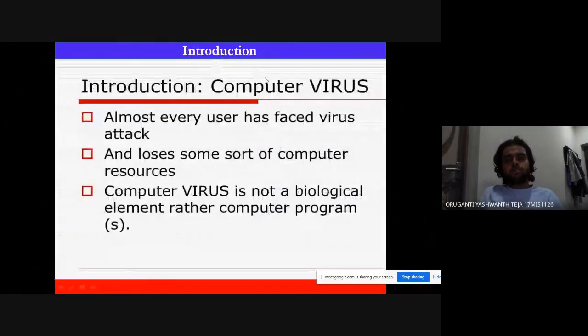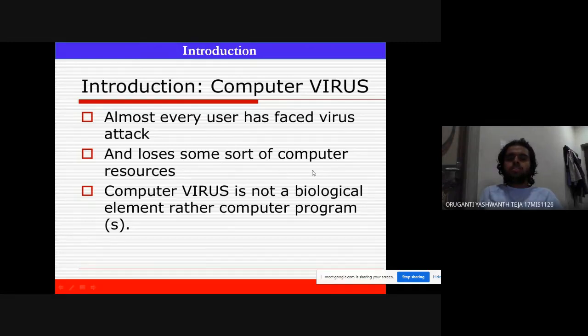So, introduction to computer virus. Almost every user in this world who possesses a laptop, and even phones today, is getting viruses. Almost every user has faced a virus attack and lost some sort of computer resources.